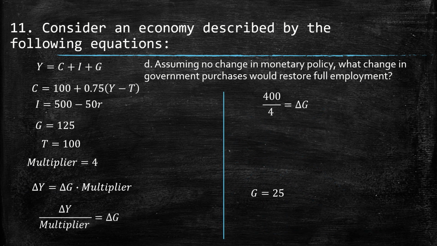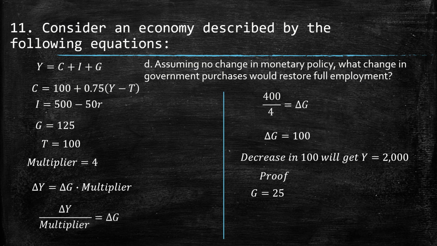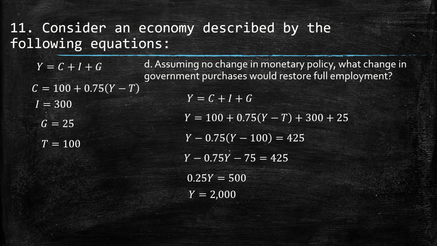So we need an increase of 200 over 4. Then it should be 50. You need to increase 50. So with an increase of 50, you will get Y equal to 2,000. And the proof, well, I did the proof wrong because I used the 100, but the answer should again be 200 over 4. It should be an increase of 50. Okay, then this should be the case.